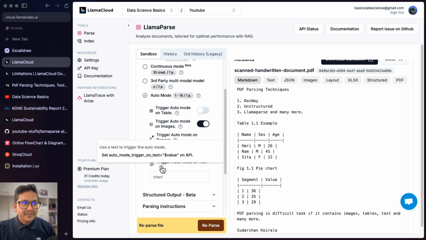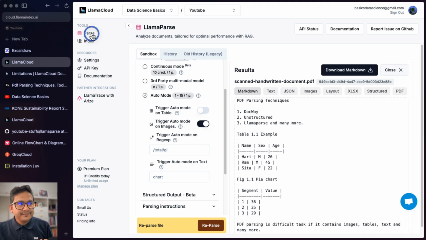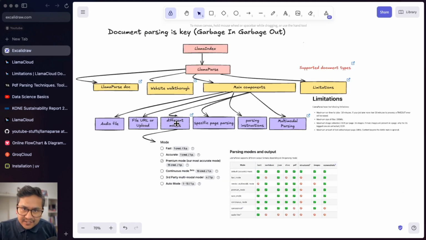Here it says use a text to trigger the auto mode. You can just write some text here and so on. So you get the idea how to use the auto mode. You cannot just go here and magically it does the thing, but you need to go inside it and get the information. Now this covered different modes.